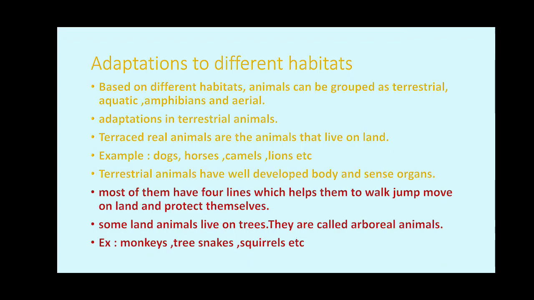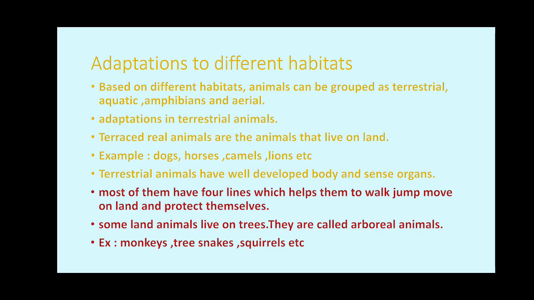It means all the animals which live on land are not the same. Their adaptations are not the same. Adaptations differ from place to place. Some places will be hot, some will be cold and some will be very snowy, so all the animals' adaptations will not be the same. It differs from place to place.